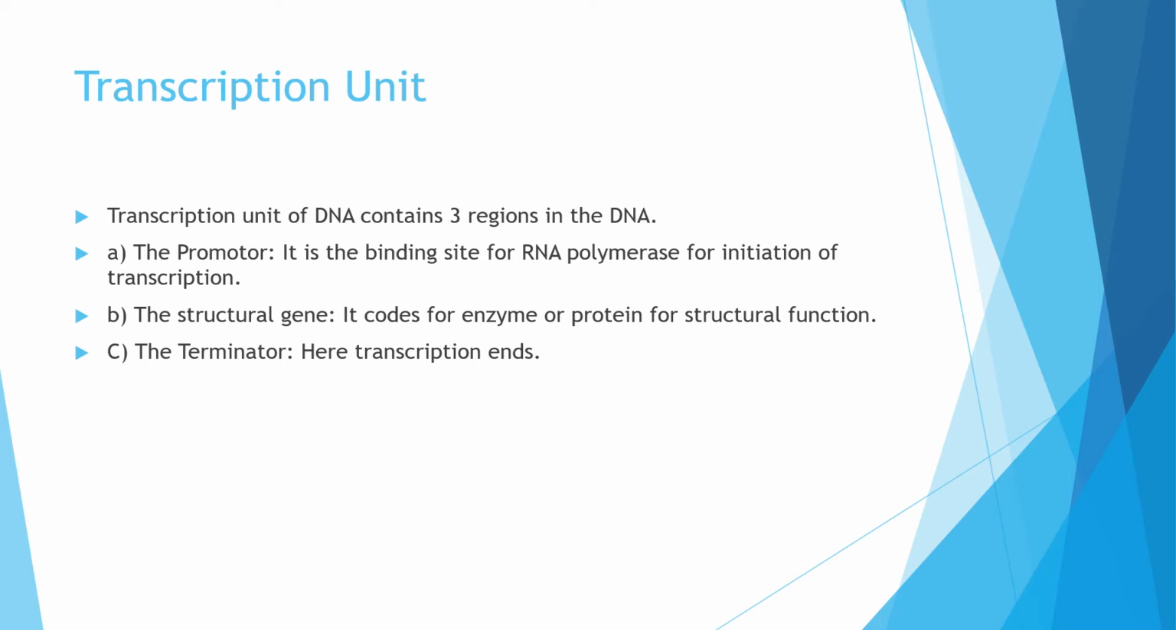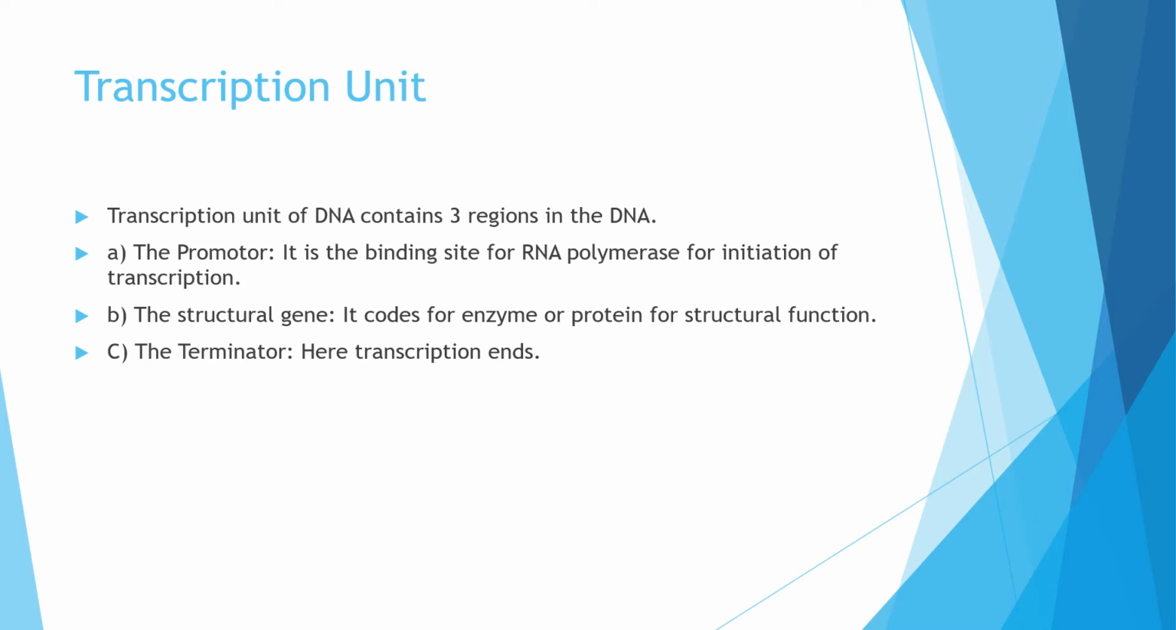So transcription unit is present on the DNA, and this unit consists of three regions: promoter region, structural gene and the terminator. Promoter means it is the site from where the process of transcription will begin. Means this is a site where RNA polymerase enzyme will get attached.